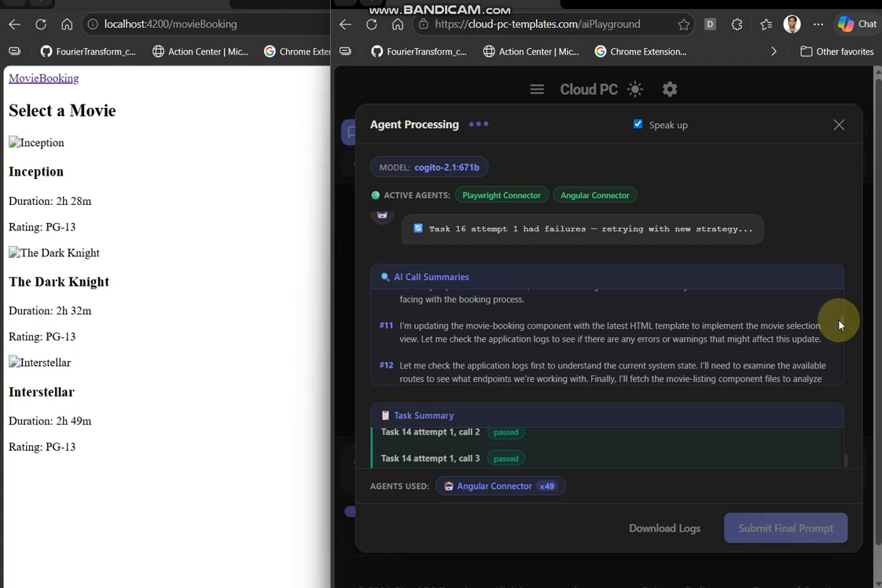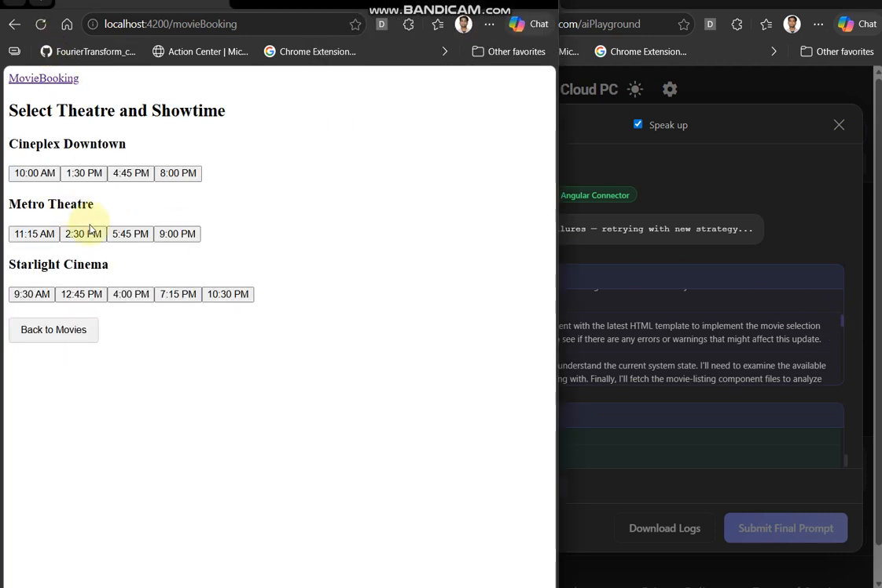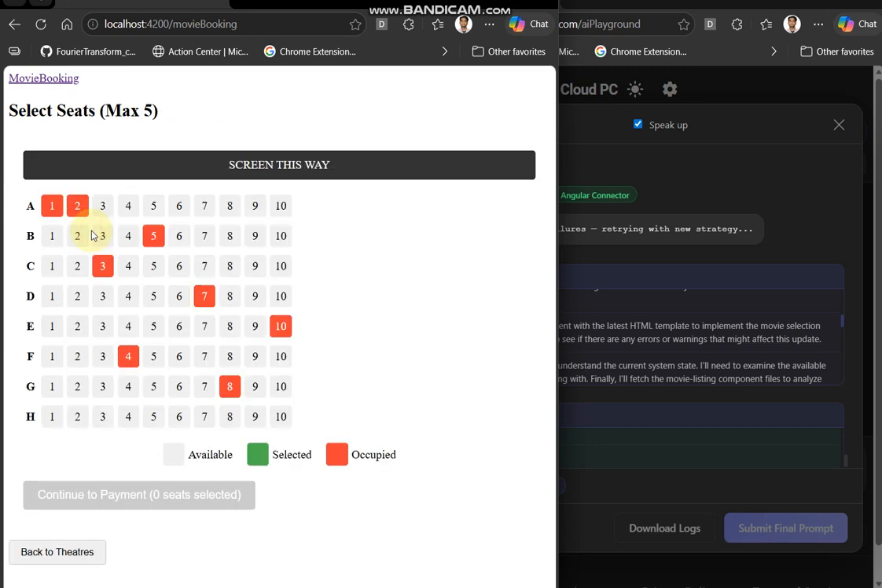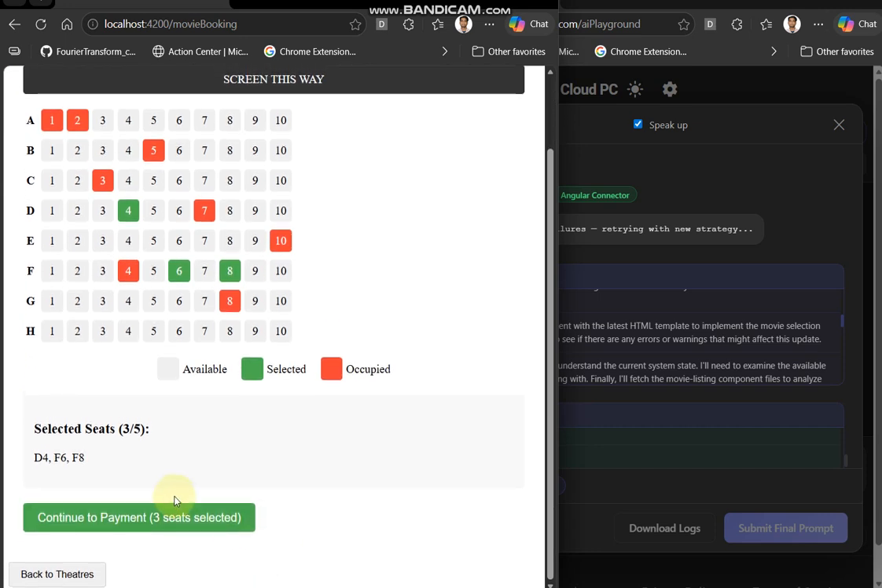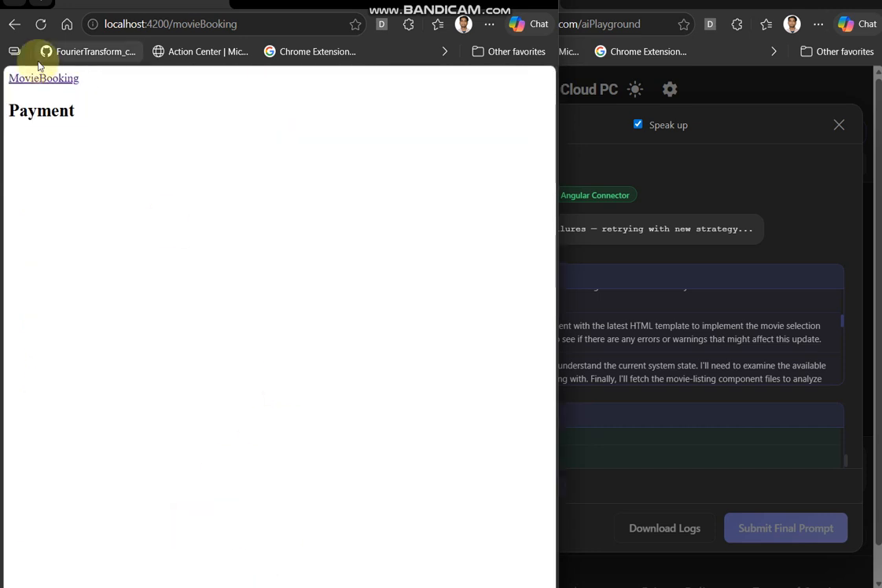Retrying task 16. I'm updating the movie booking component's TypeScript file to add the movie interface and necessary imports, which will help structure our movie data better. Let me check the logs to see if there were any recent issues with the component that I should be aware of before proceeding.